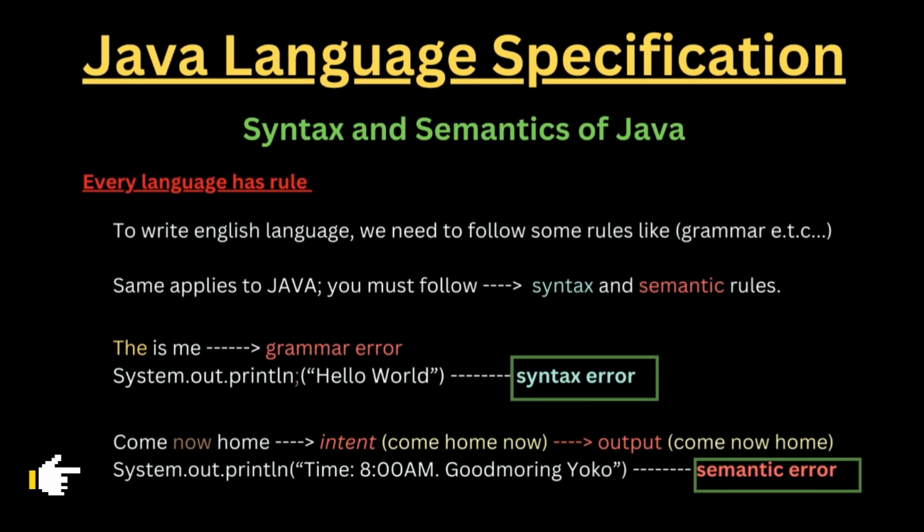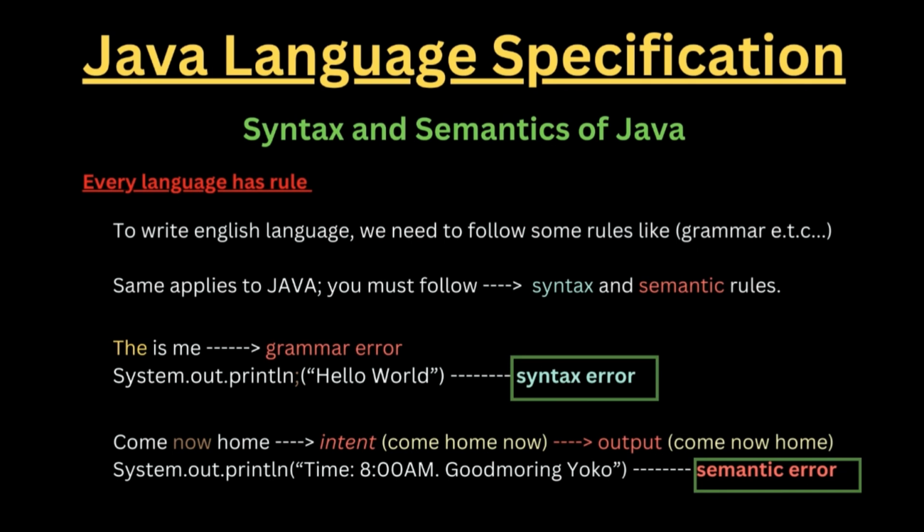So now you know the difference between syntax error and semantic error. A syntax error is the one where you really have to remove something and put something in, like the semicolon is in the wrong position, or maybe it's not even there at all, and we're supposed to put it at the end of the code, because here's what it is in Java. This is a takeaway: in Java, every line of code ends with a semicolon. Do not forget this. This is what you're going to be using all the time.